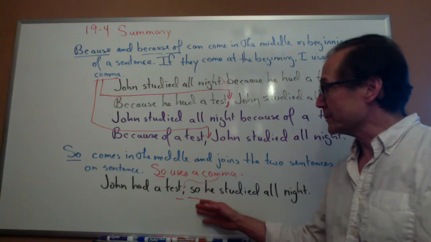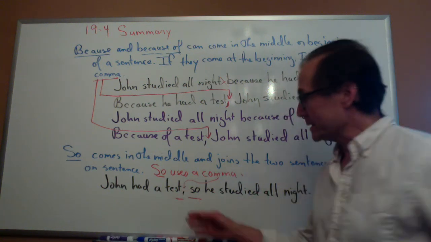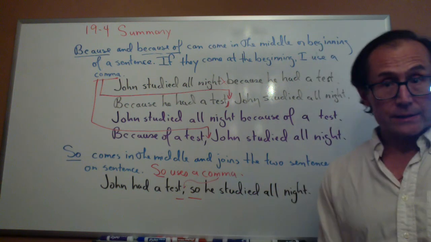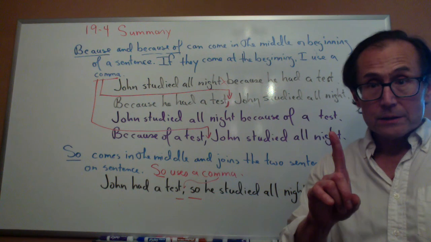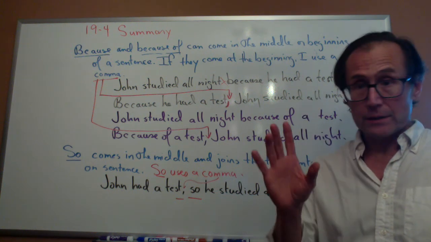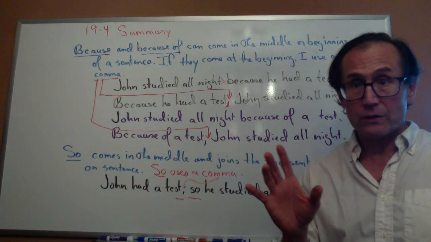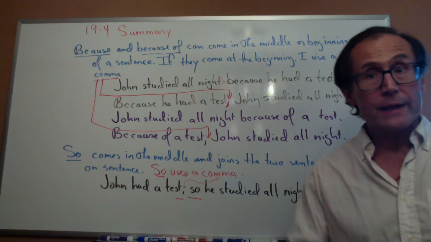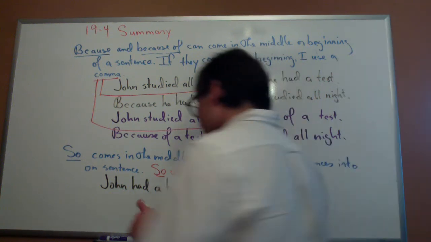So always comes in the middle of a sentence, and it always uses a comma when it joins two sentences. But you may see, in fact you will see, because Americans do this all of the time, people often putting so at the beginning of a sentence, like this.